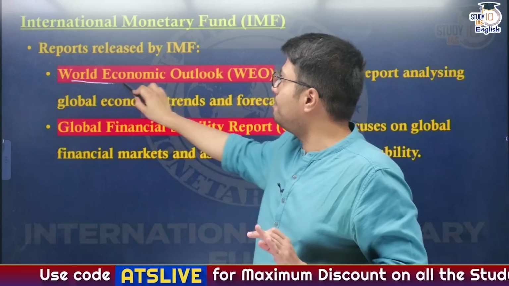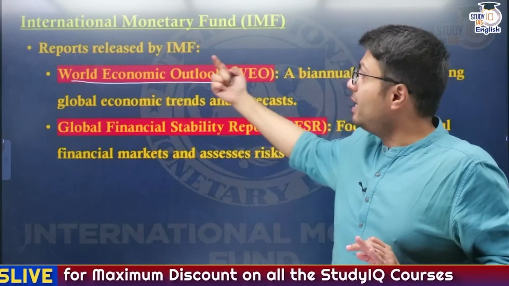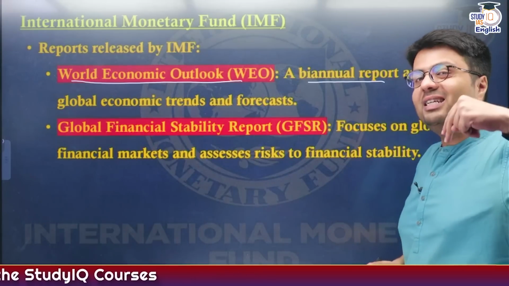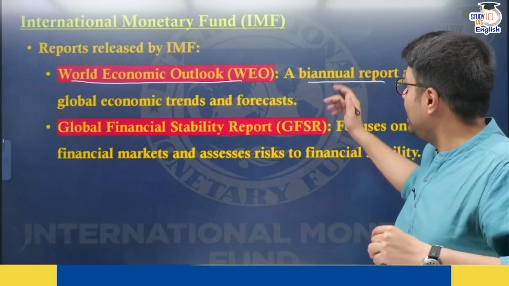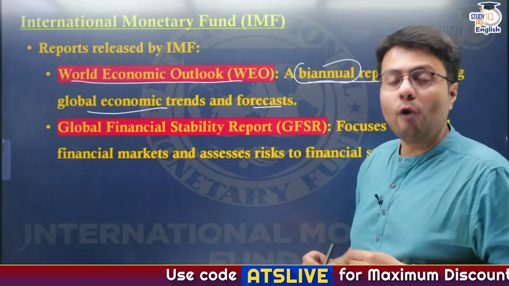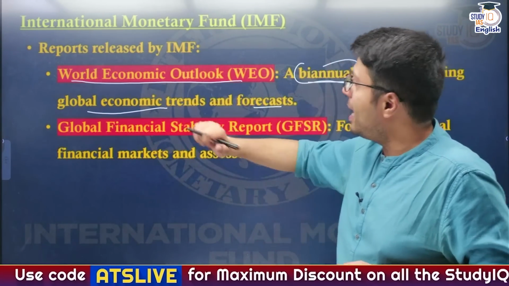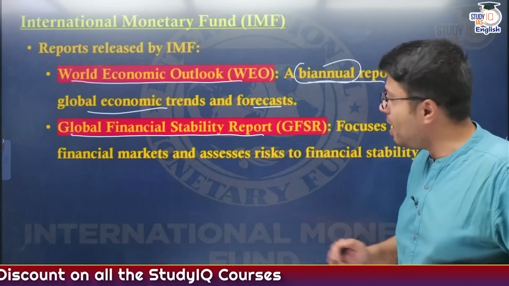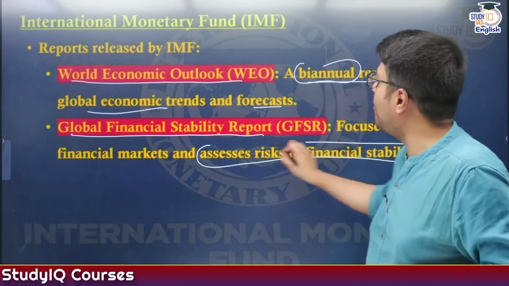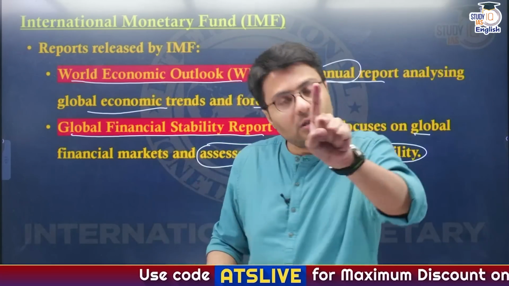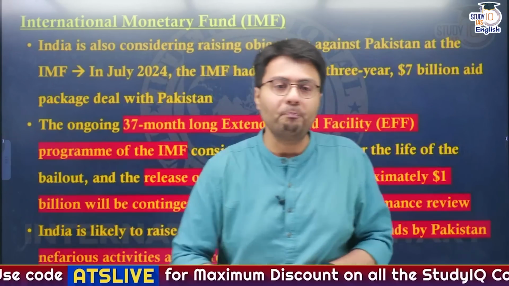Okay. Other facts that you have to remember about IMF are the important reports and publications. One of the important reports and publications of IMF is known as the World Economic Outlook, which is a biannual report, which means it is published once in 2 years, and it analyzes global economic trends and forecasts. The other report by the IMF is known as the Global Financial Stability Report, which focuses on global financial markets and assesses risks to financial stability. So these are the 2 reports that you need to remember, and these are published by IMF. Why am I telling you these reports? I'll come to that quite soon.